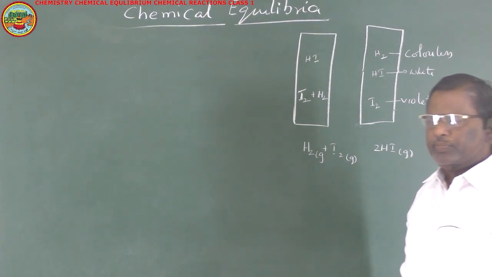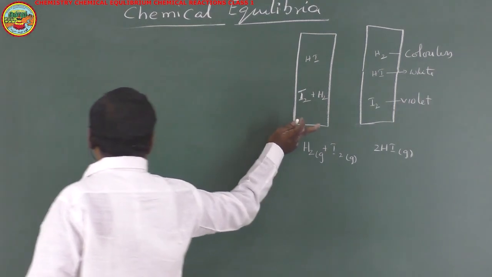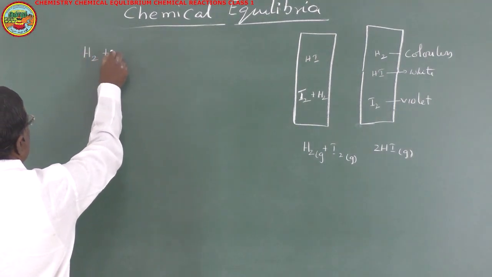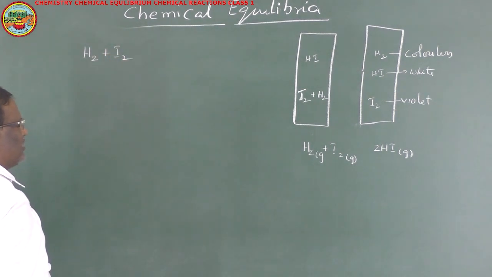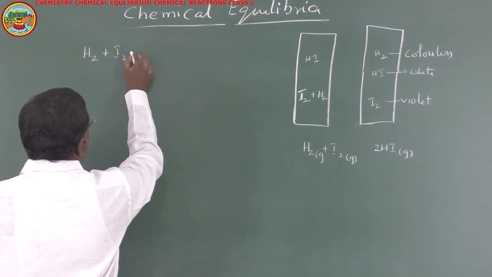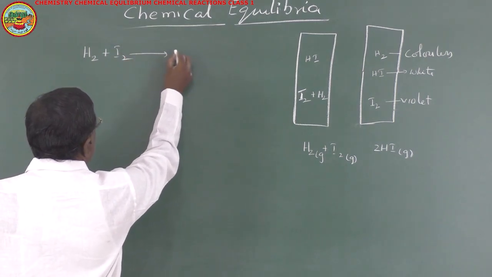Now what is equilibrium? So let us study the first case, that is H2 plus I2. Initially these two are present. Gradually these two will react with each other to give hydrogen iodide.